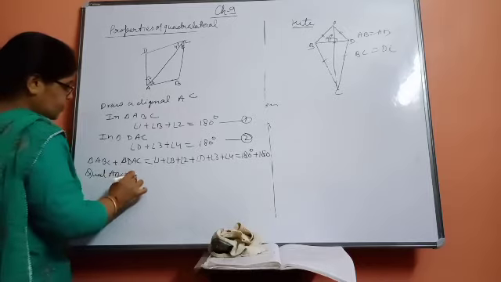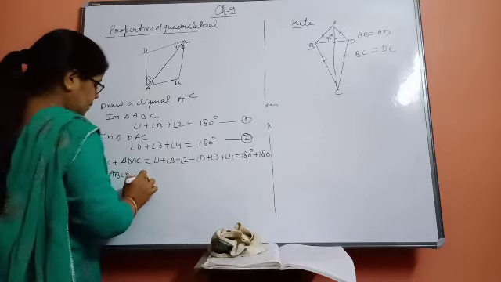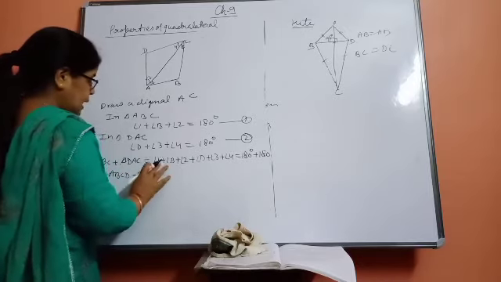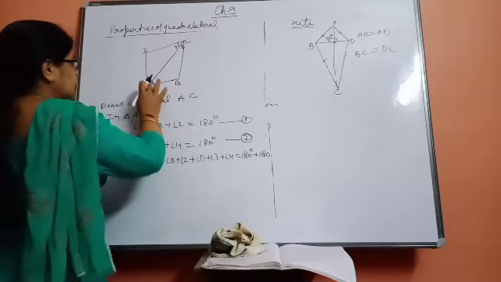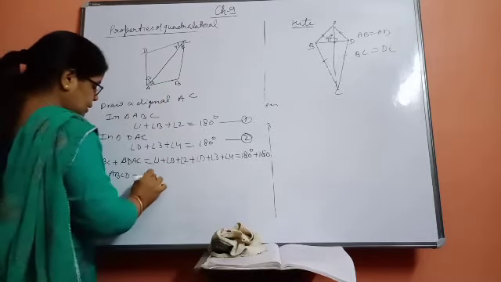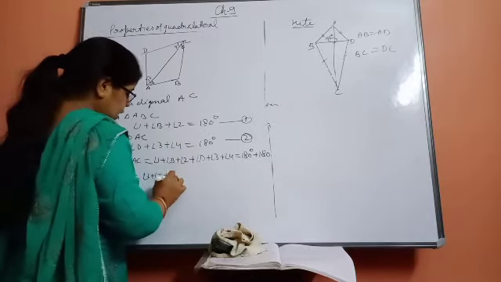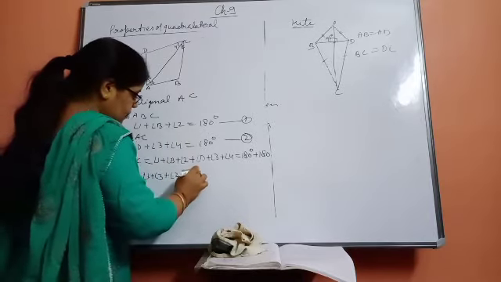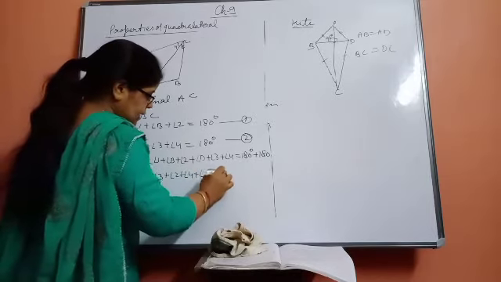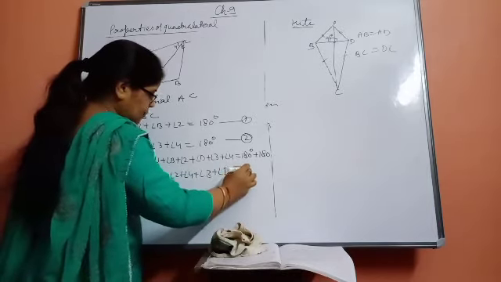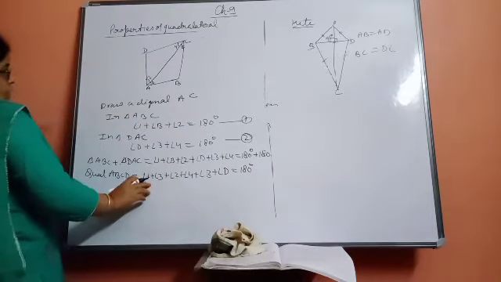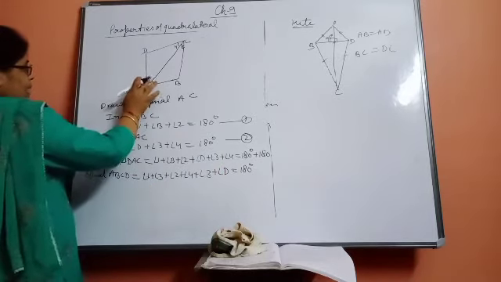I am writing angle 1 plus angle 3 together because they are in plus, and then plus angle 2 plus angle 4 plus angle B plus angle D is equal to 360.